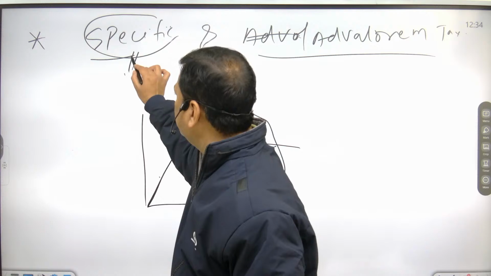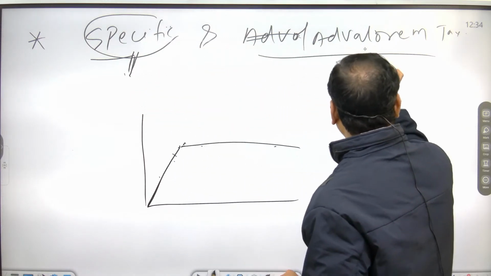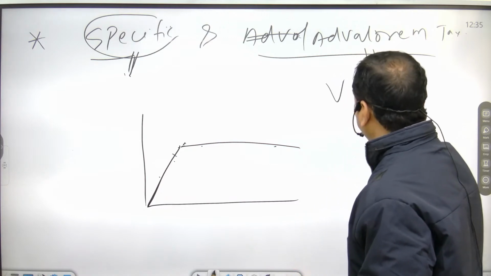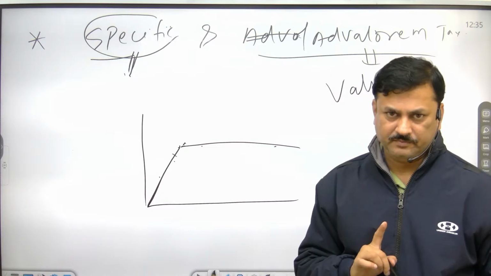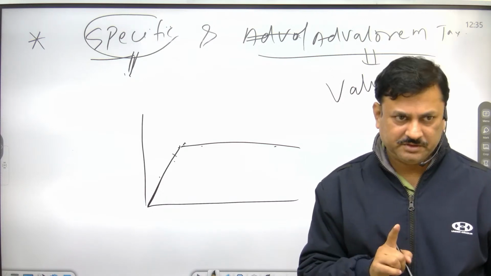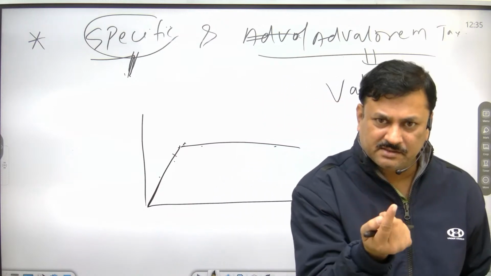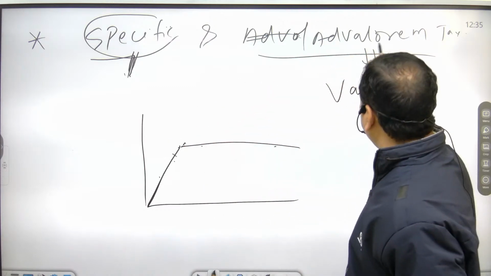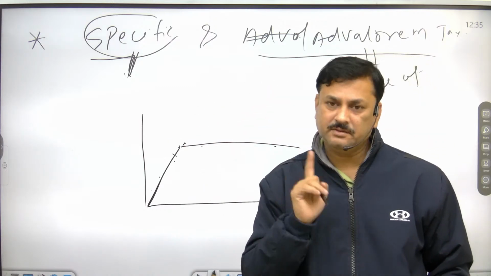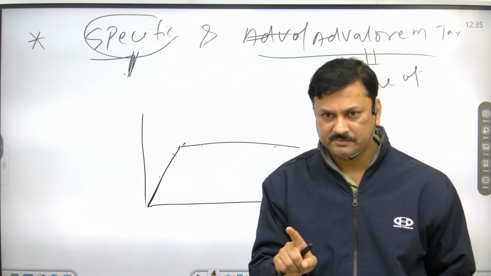That is called specific tax. And ad valorem tax is the tax which is based on the value of goods.